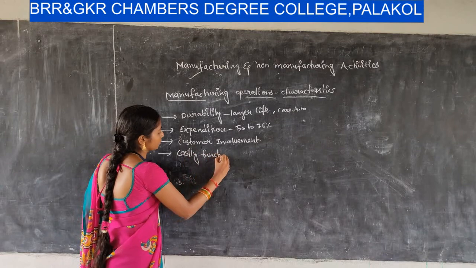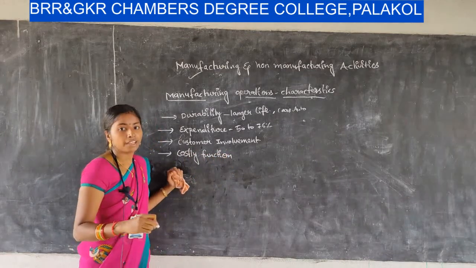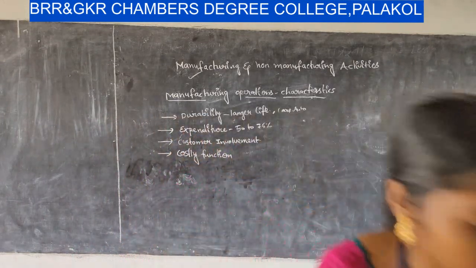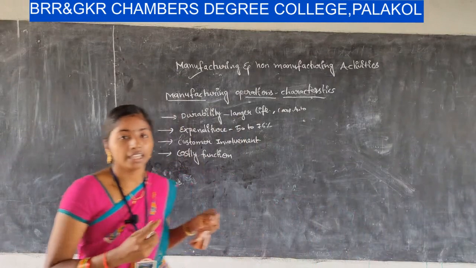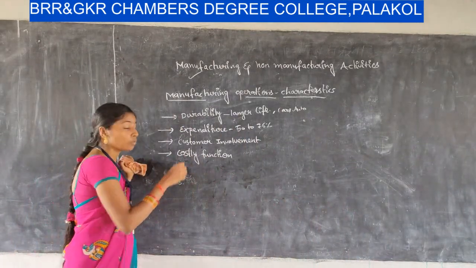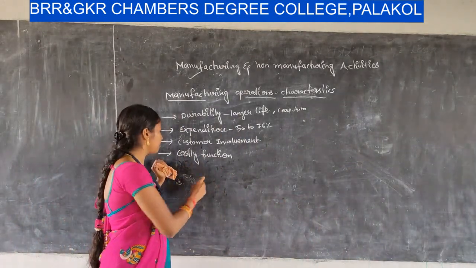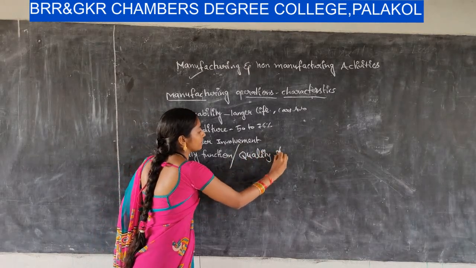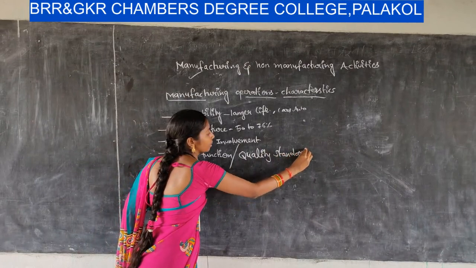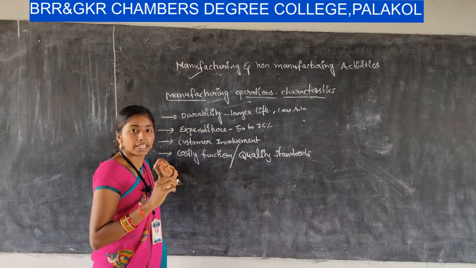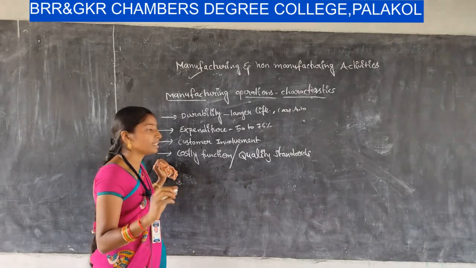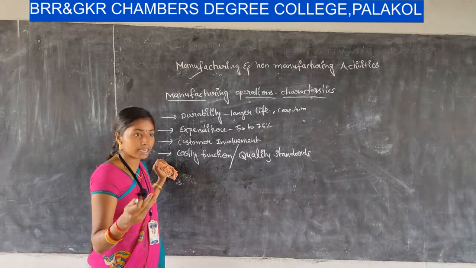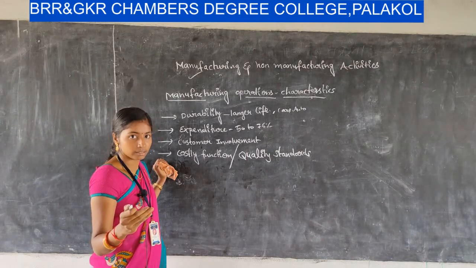Okay, and next one, costly function. Manufacturing a product is a costly function for business organizations. It has to follow some quality in the production, for example, quality standards. In the manufacturing organization, we can assign quality standards for the goods. We have to keep changing the standards if they are not working properly for the product.